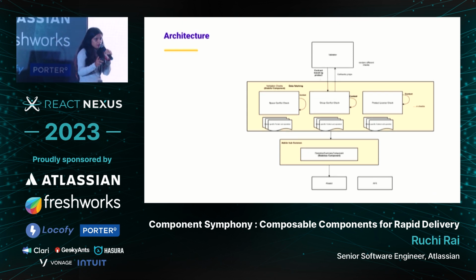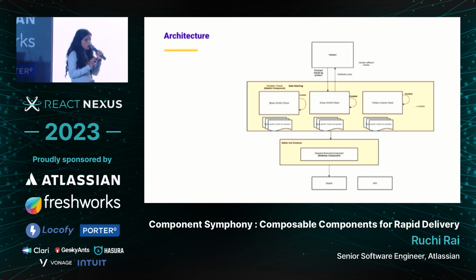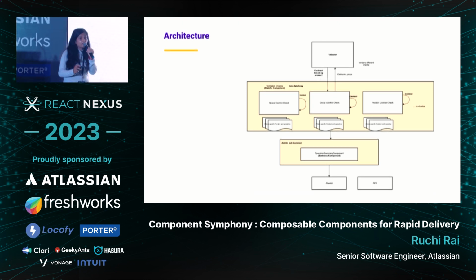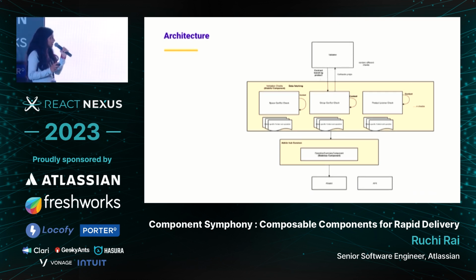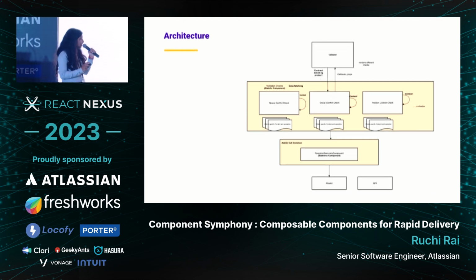Space conflict check, that is one accordion, one check can be one component. Group conflict check is another component. Product license check is another component. They have their own context. They also do the data fetching. Individual components can also do data fetching and data management. They call the services. But the important part is they are not coupled with the parent. They always act based on the contract which is passed to them.